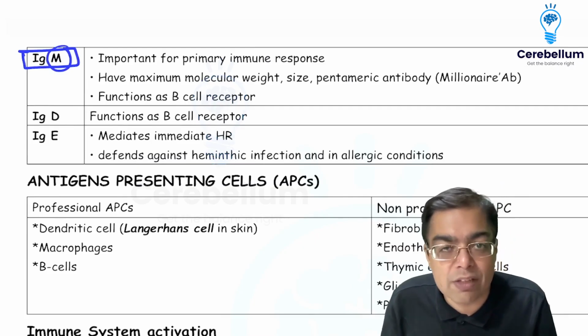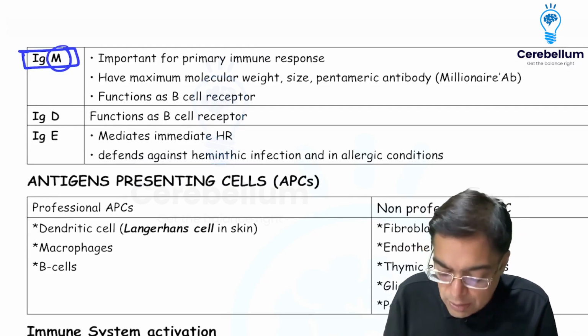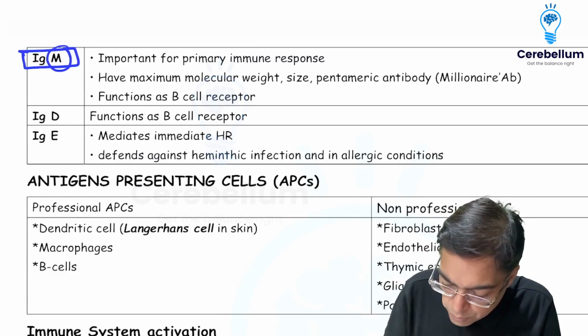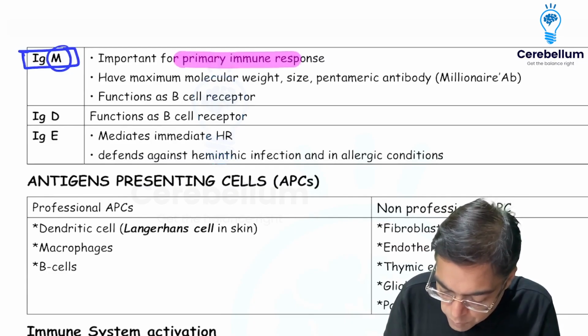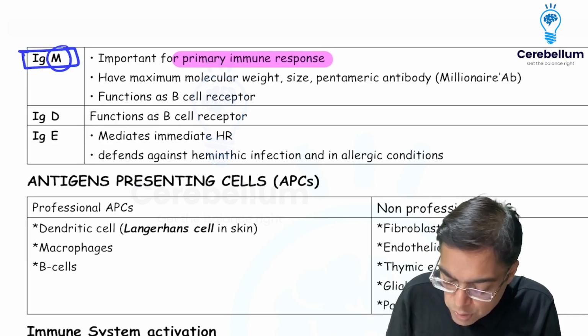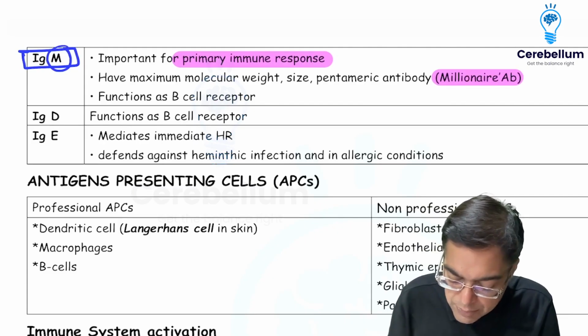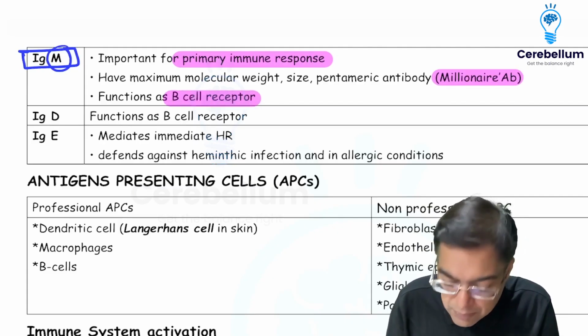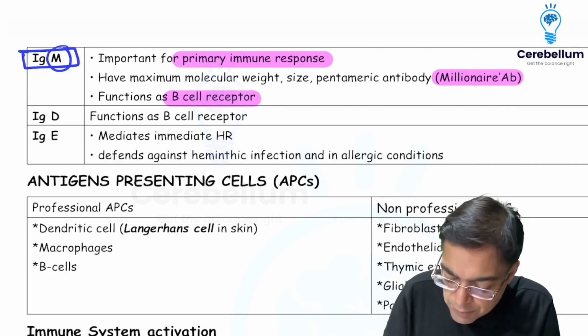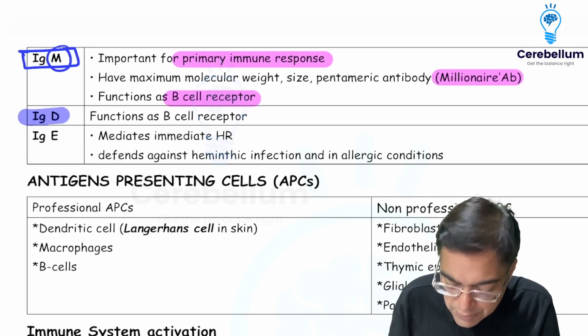So it's going to be the heaviest antibody and the biggest antibody, having a very, very important role that it is going to be playing with respect to the primary immune response. And it is going to be associated with a special name, millionase antibody. When we are talking about IgM, it is going to be functioning as a B cell receptor. Another antibody which can function as a B cell receptor happens to be IgD.